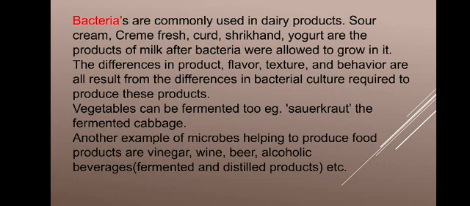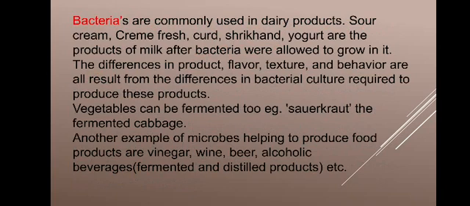In srikhand, yogurt, and cheese, we add an artificially prepared bacterial culture into the milk substrate, which makes it ferment and coagulate the protein part. By the coagulation of the protein part, the cheese, yogurt, and srikhand are prepared. But the changes in taste, flavor and texture are due to the difference in the bacterial culture added to the milk.